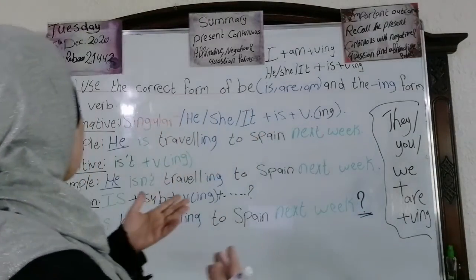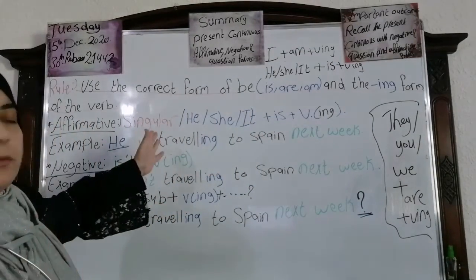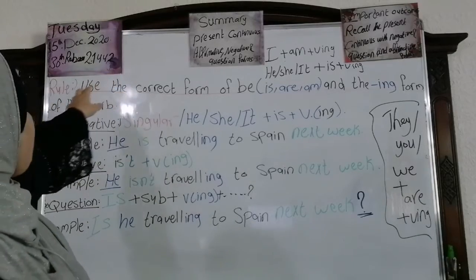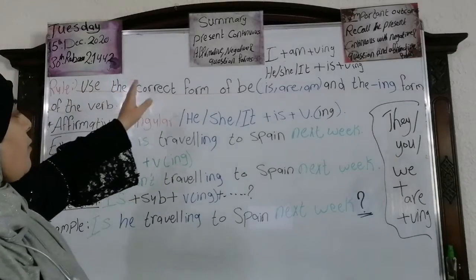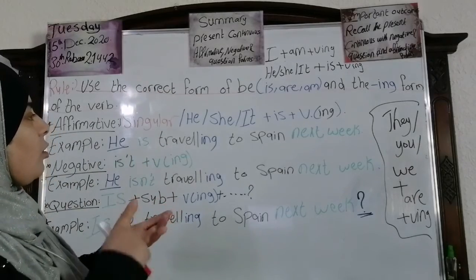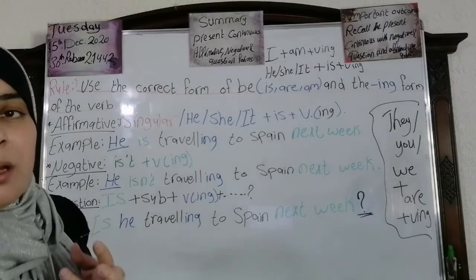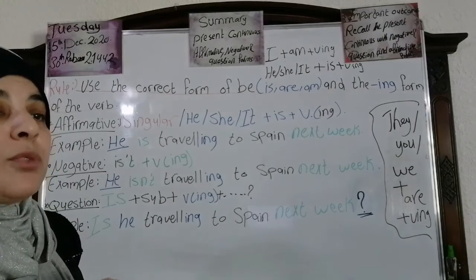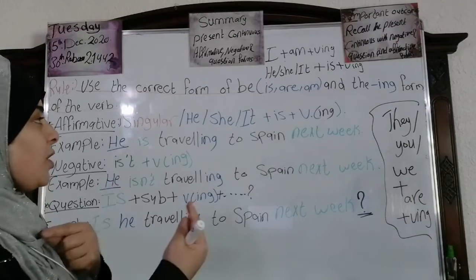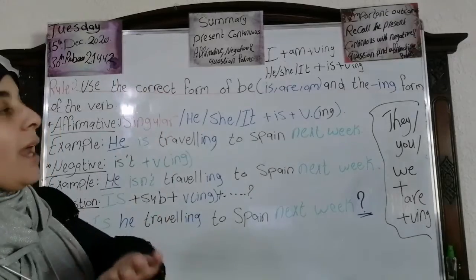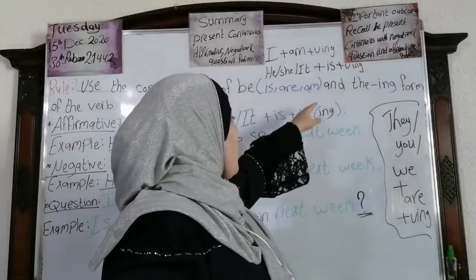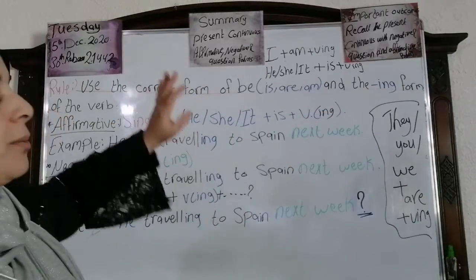Now, look here. What do you mean by the affirmative form here? This is the rule, it's written in your worksheet. We use the correct form of the be, is, or are, or am, depending on what I said yesterday, depending on the pronoun, on the subject, al-fa'il. If the subject is I, we will put am, I am, okay? The rule is is or are or am, and the ing form of the verb.